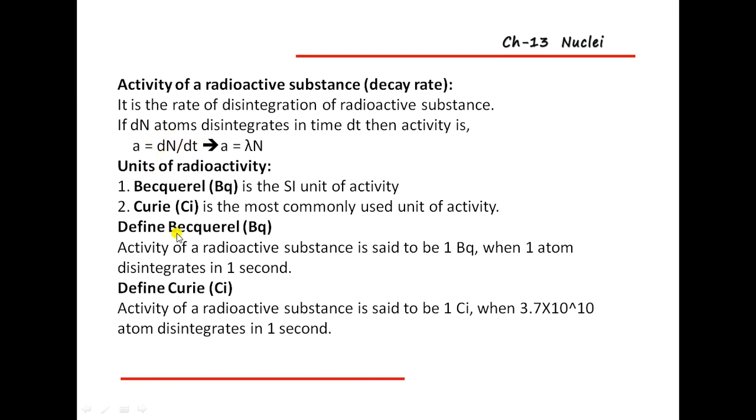Therefore, the activity of a radioactive substance is said to be 1 becquerel when one atom disintegrates in 1 second.